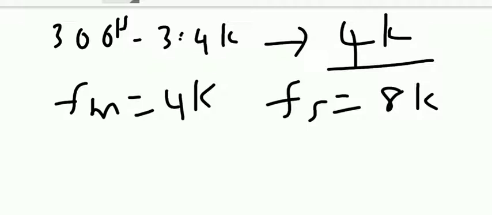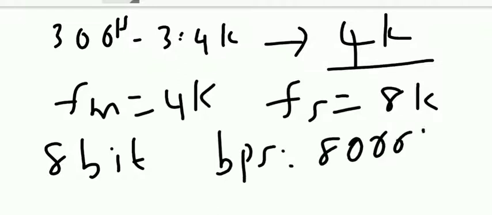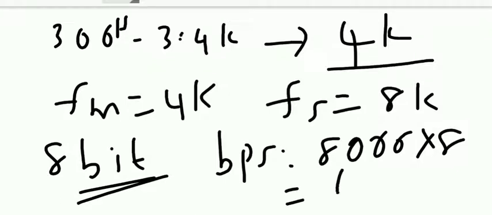But normally in PCM we use 8-bit quantization. So one sample is represented by 8 bits. So the 8000 samples are represented by bits per second: 8000 samples into 8, because one sample is represented by 8 bits in PCM in general. So it is 64,000, or 64 kbps.